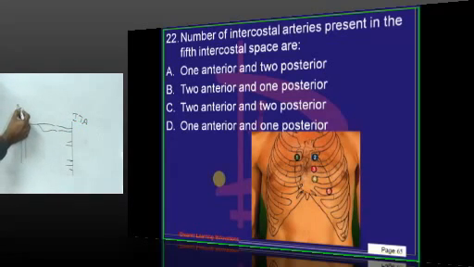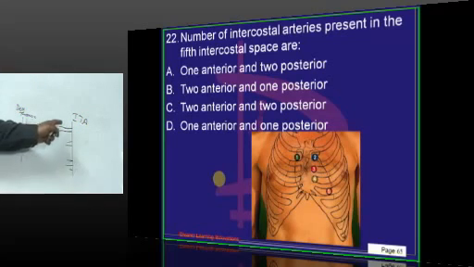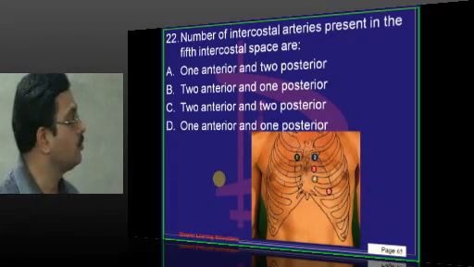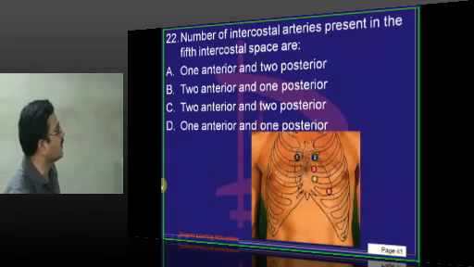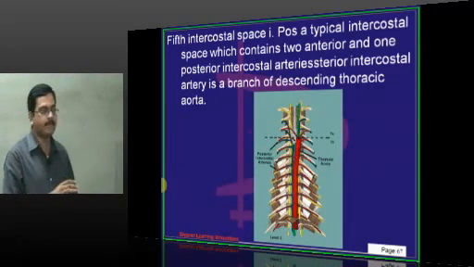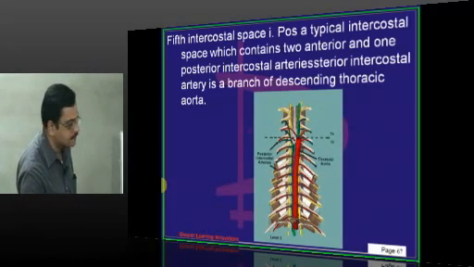So posterior intercostal arteries are the branches of descending thoracic aorta, single in number. In every space you find 2 anterior intercostal arteries, which are the branches of internal thoracic artery. So 1 posterior intercostal artery and 2 anterior intercostal arteries. So total you find 3 arteries: 2 anterior and 1 posterior. So the right answer is B. The fifth intercostal space, that is any typical intercostal space, contains 2 anterior and 1 posterior intercostal arteries.